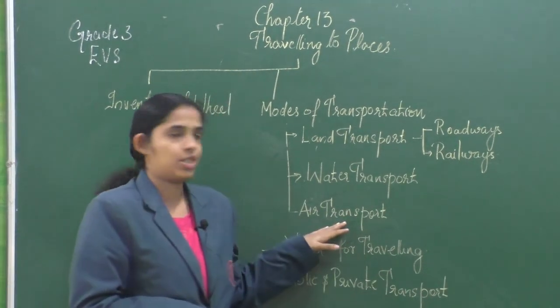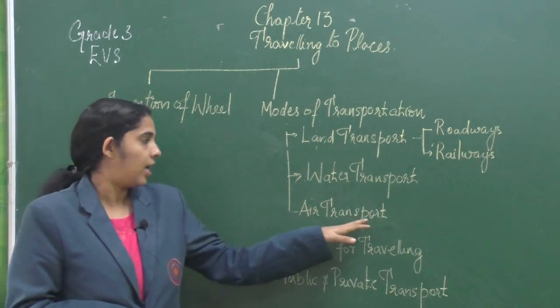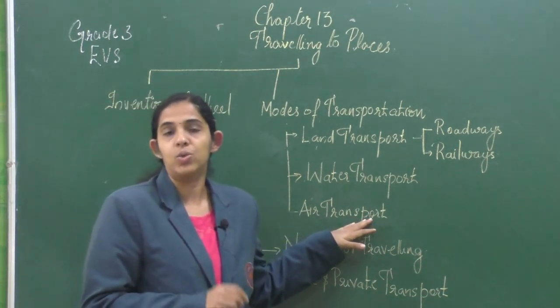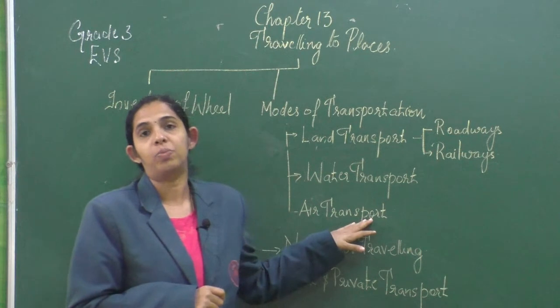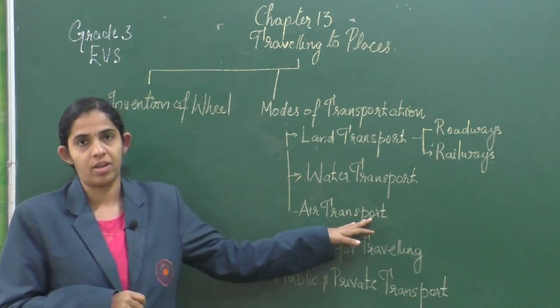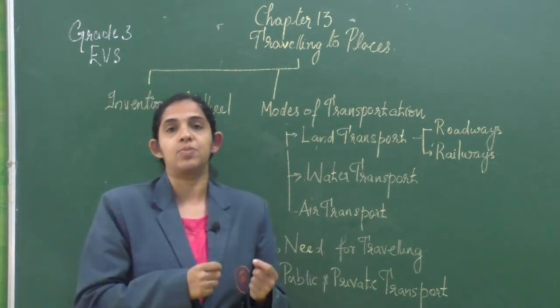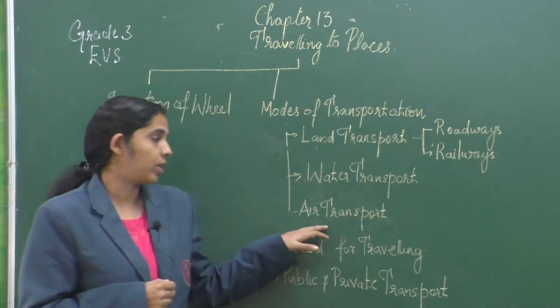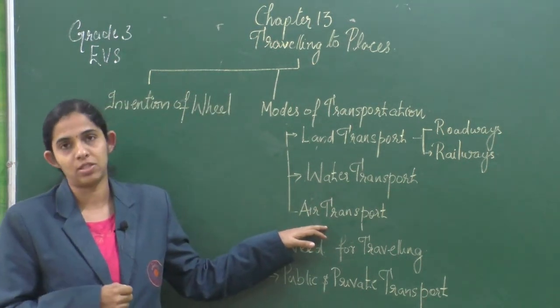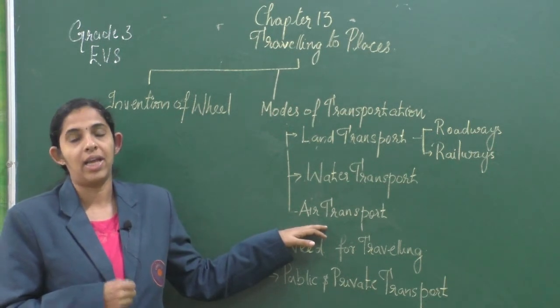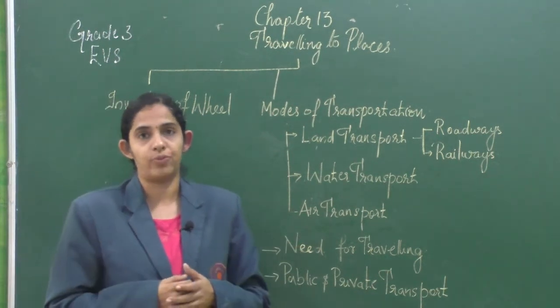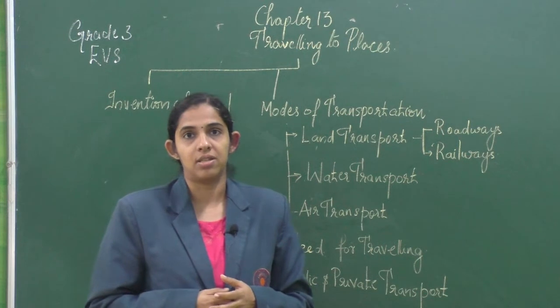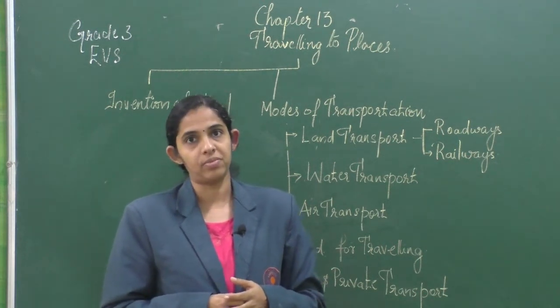Next is air transport. The most common vehicles used in air transport are aeroplanes and helicopters. They are used to transport people as well as goods. But air transport is one of the most expensive means of transport. Helicopters are mainly used for defense personnel or officials.